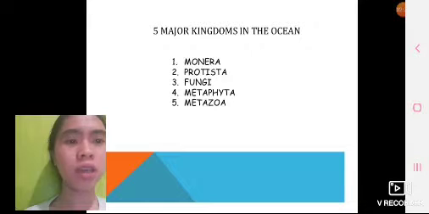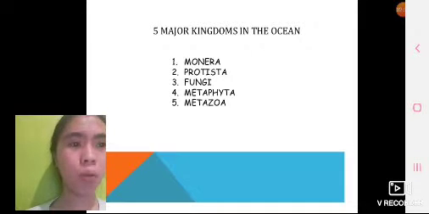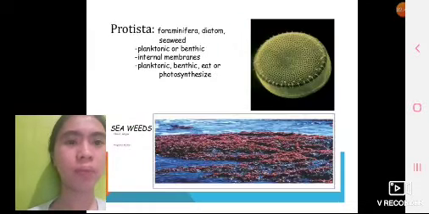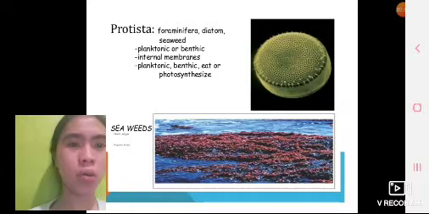There are five major kingdoms in the ocean. First is Monera, second Protista, third Fungi, fourth Metaphyta, fifth Metazoa. Monera have no internal cell membranes, are planktonic or benthic, recycle organic material, and some are photosynthetic. In Protista, such as foraminifera, diatoms, and seaweed, they are planktonic or benthic, have internal membranes, and eat or photosynthesize.